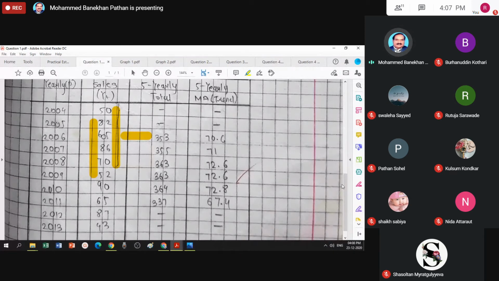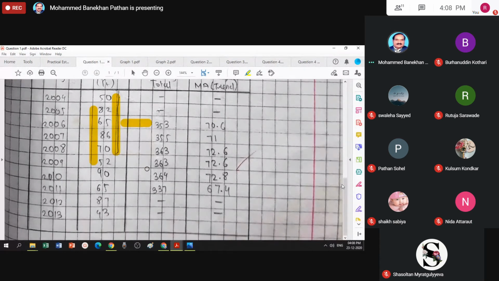Again for this group, make a total and write the calculation in front of the middle, that is 2007. Divide this by 5 because it is a total of 5 numbers and write it here. This is the answer of moving average with period equal to 5, which represents the effect of trend.